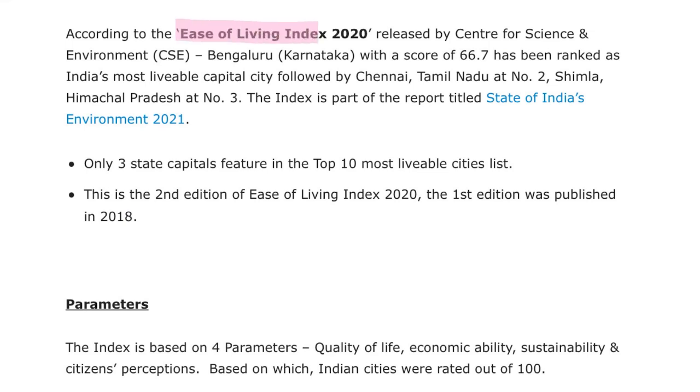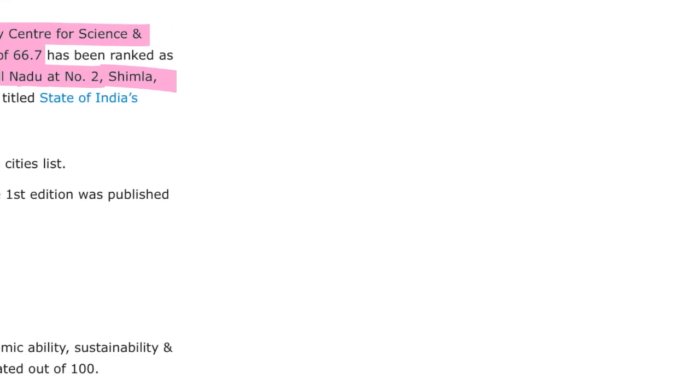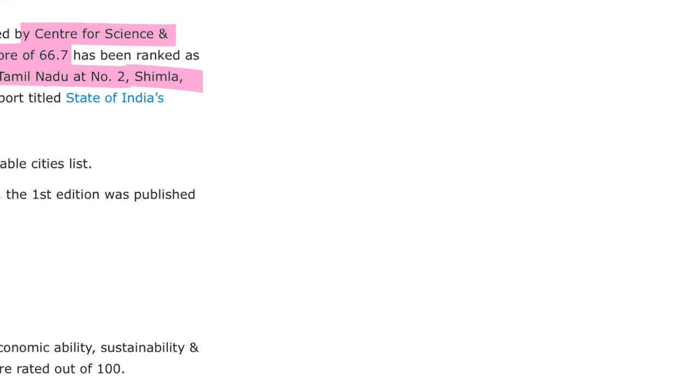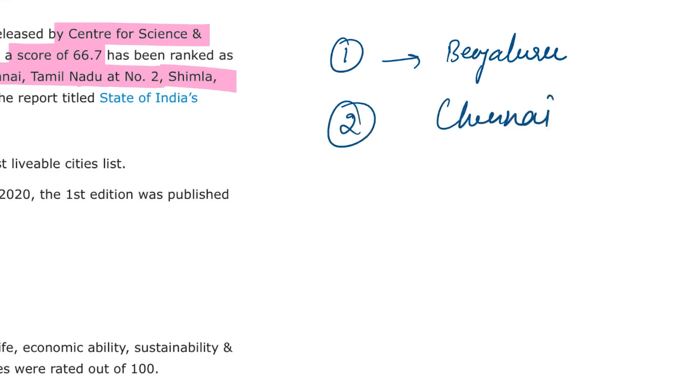Alright, Ease of Living Index 2020 released by Center for Science and Environment. Bangalore, Karnataka with a score of 66.7 has been ranked as the most livable capital city, followed by Chennai, Tamil Nadu at number 2, Shimla, Himachal Pradesh at number 3. So you need to know here that if we are talking about the Ease of Living Index, first position was of Bangalore, second was of Chennai, and third was of Shimla.